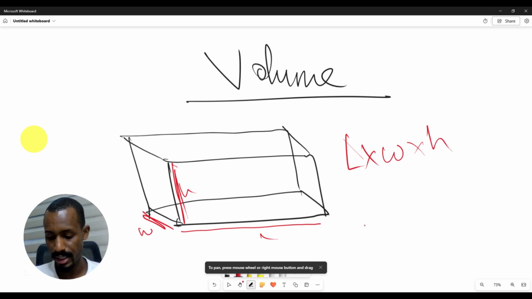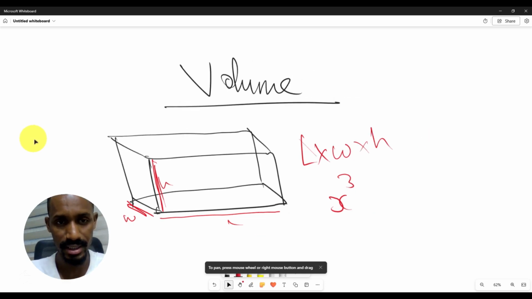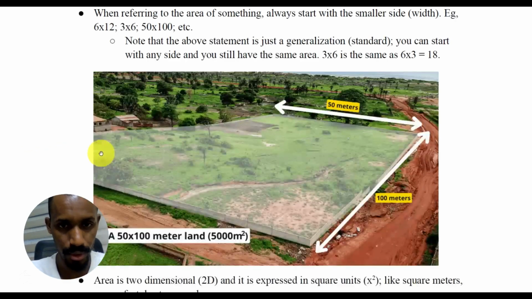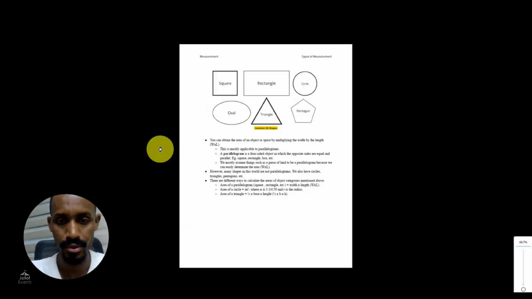Remember, in area you are multiplying two lengths together, but in volume you have three lengths together. That's why volume is in x cubed, cubic meters, or cubic centimeters, or cubic feet. Why? Because you are multiplying three lengths together. So yeah, that is when we talk about volume.